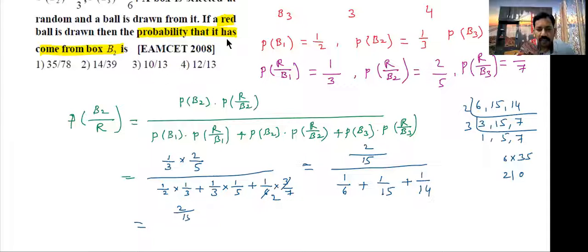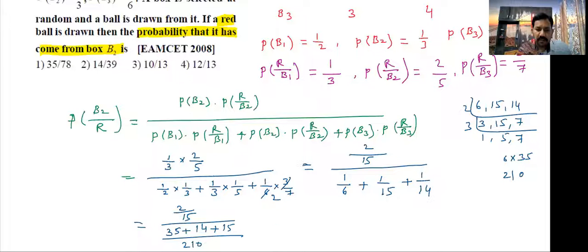Numerator is 2 by 15, denominator 210. Next, here 35 plus 15 means 5 3s are 15, here will come 14, here will come 15. Like that.